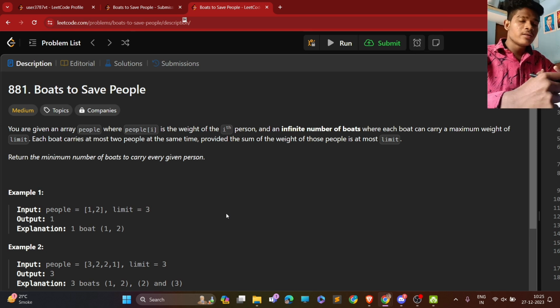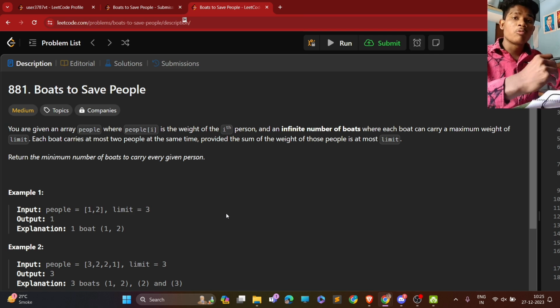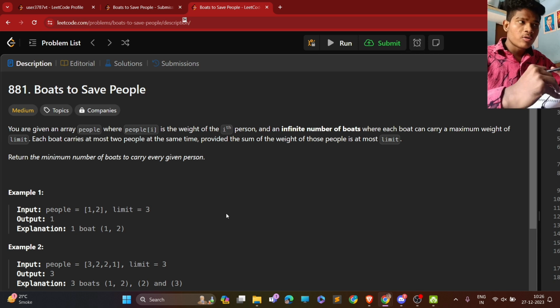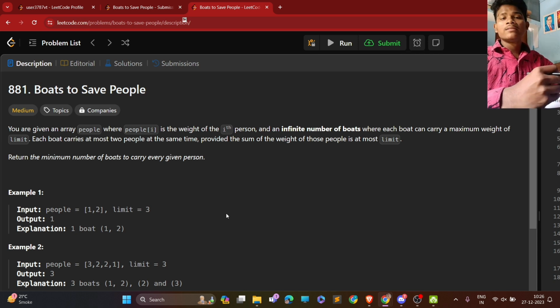The new LeetCode question, Boats to Save People. So let's read the question and solve it, and see what approaches we can apply to it, and we will discuss all about this problem. We will also be discussing in this video the time and space complexity of this problem. So let's read the question.